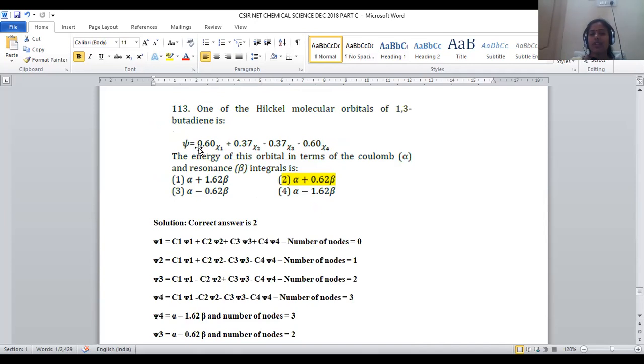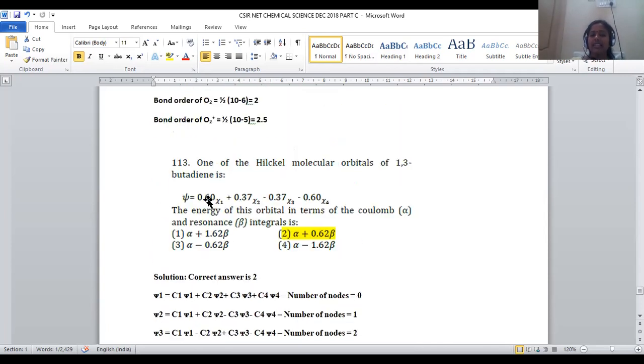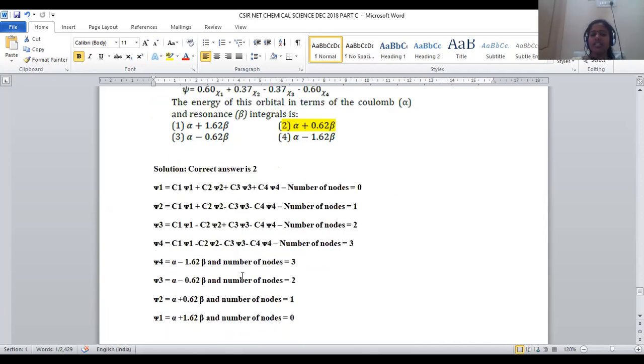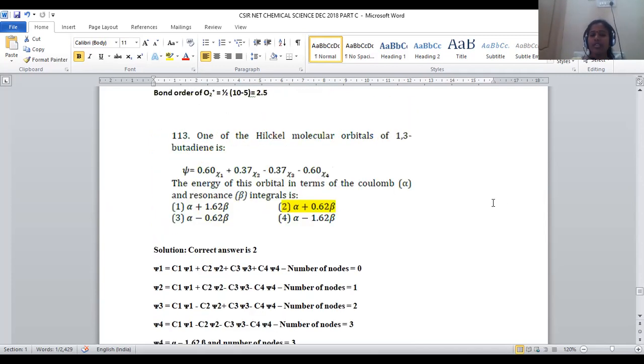Among all, the given option will be 0.60, plus 0.37, minus 0.37, plus 0.60. Here, the representation is exactly similar to that of the psi2 level: C1 psi1 plus C2 psi2 minus C3 psi3 minus C4 psi4. This matches exactly with the parameters provided within the problem. That's the reason why the corresponding psi2 energy level will be alpha plus 0.62 beta, that is option number 2. For question number 113, option number 2 will be the right answer.